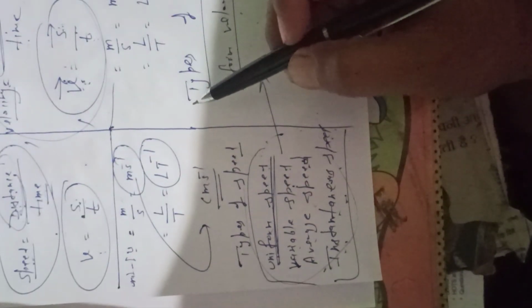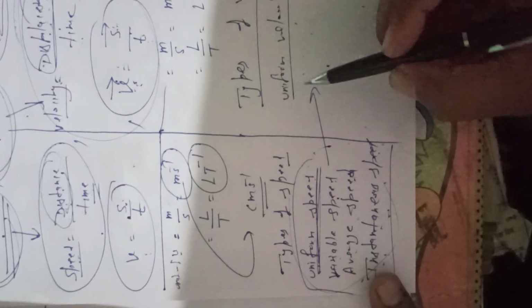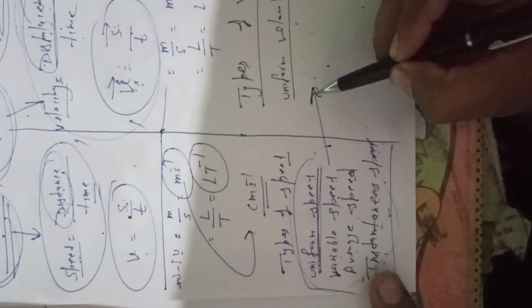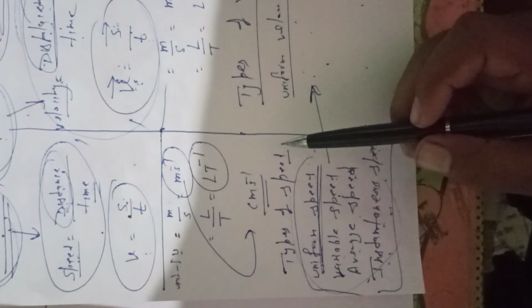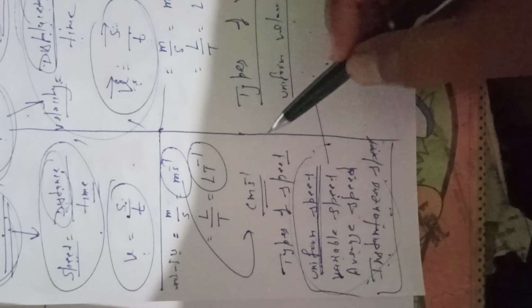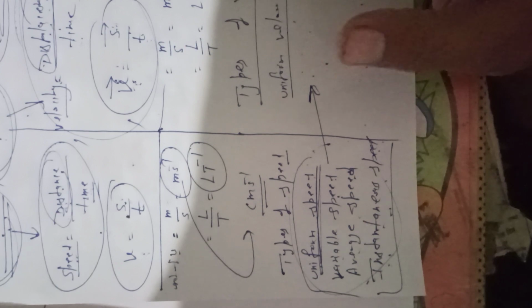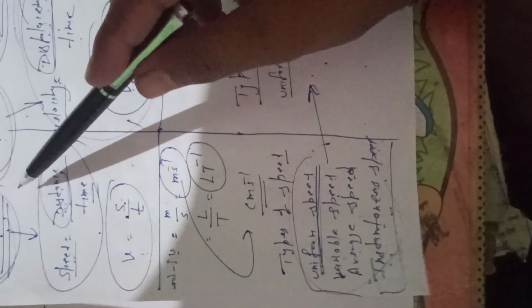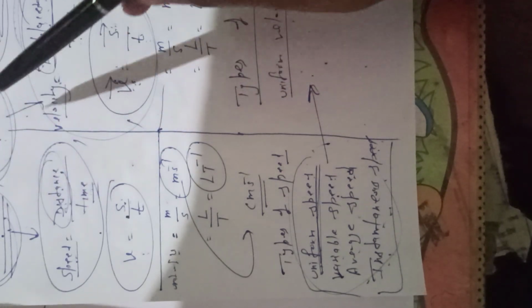Before we go to the next term, here is homework for you: write the difference between speed and velocity. In the last lecture I also gave homework, the difference between distance and displacement, but no one replied with the homework. And today I also give speed and velocity. You write the difference between speed and velocity.